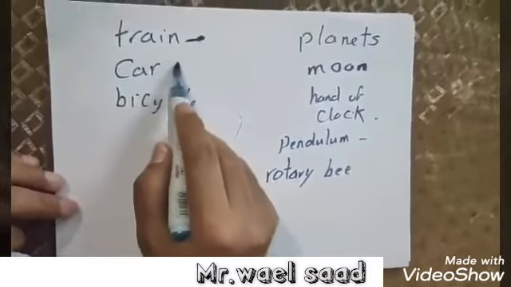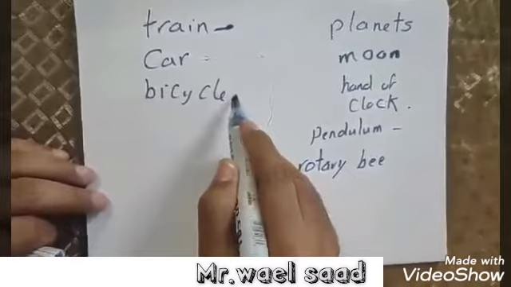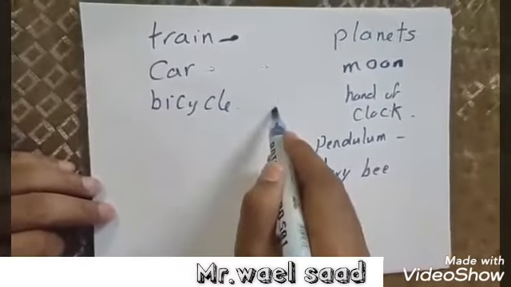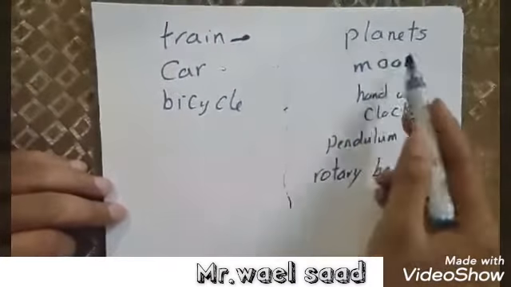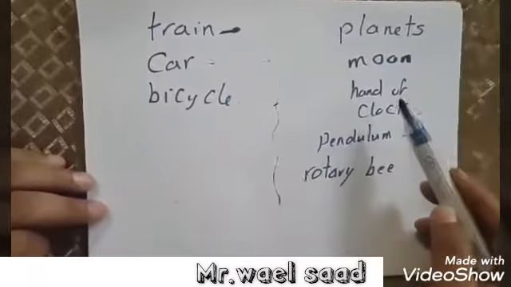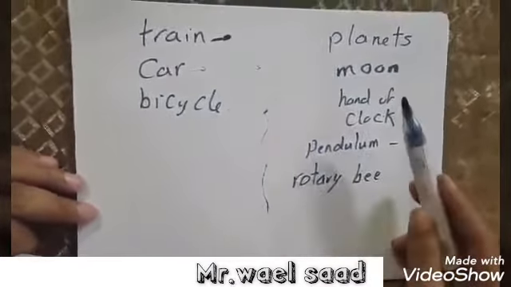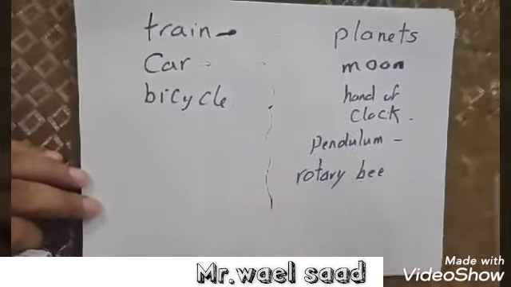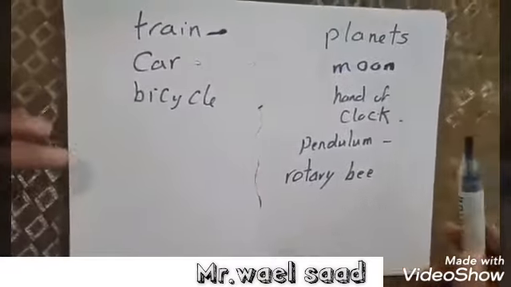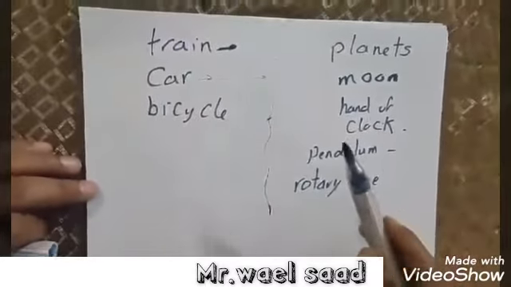A car starts from a point and ends at another point. A bicycle has a starting point and an ending point. While planets don't have a starting point and ending point. The moon, hand of clock, pendulum, rotary bee don't. Each of them doesn't have a starting or ending point, but it repeats itself in equal periods of time.